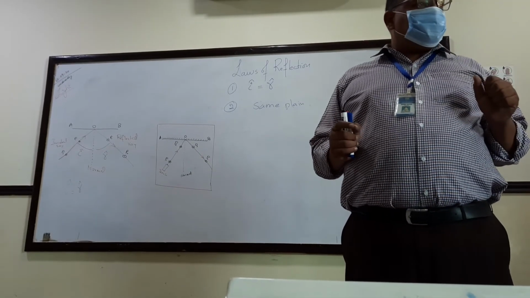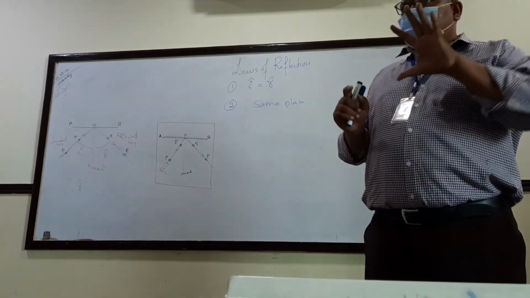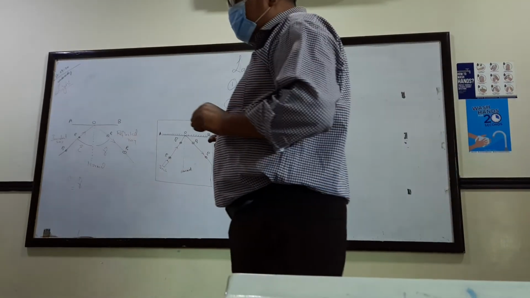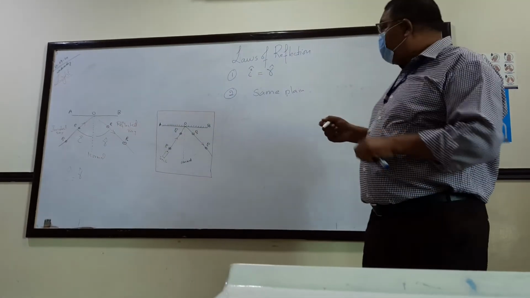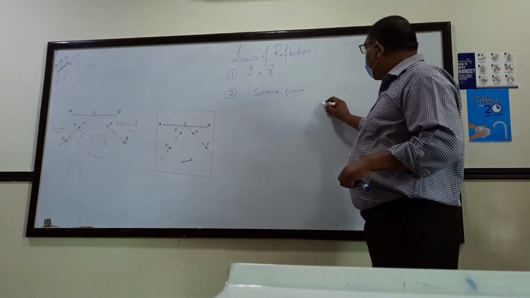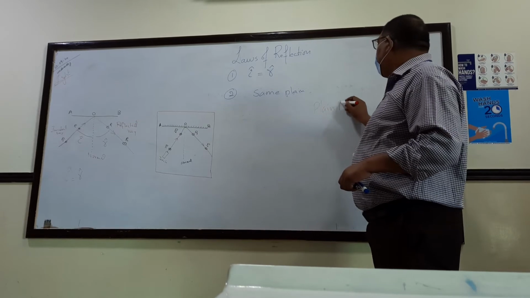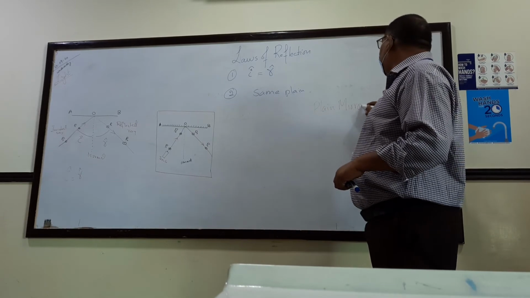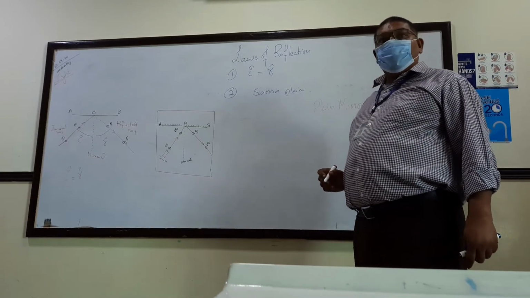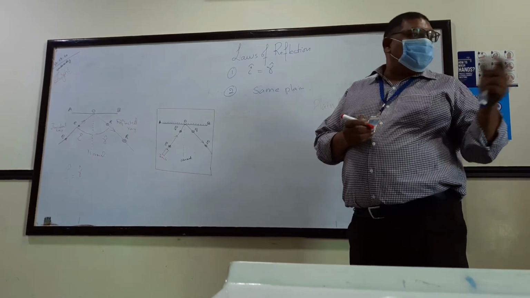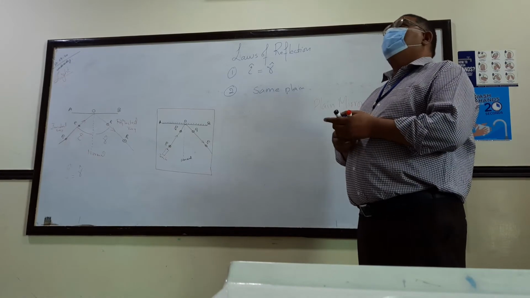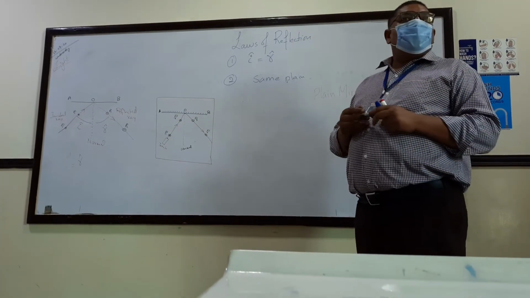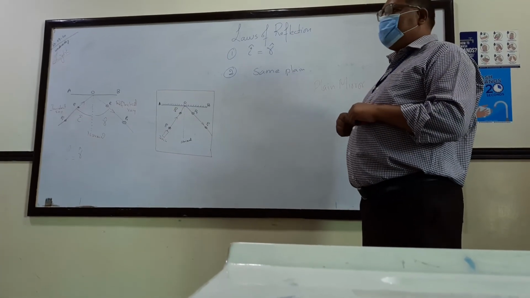But mirrors can be of two or three types. A mirror can be a plane mirror, whose surface is plane. The mirrors we use in washrooms or cupboards are plane mirrors.